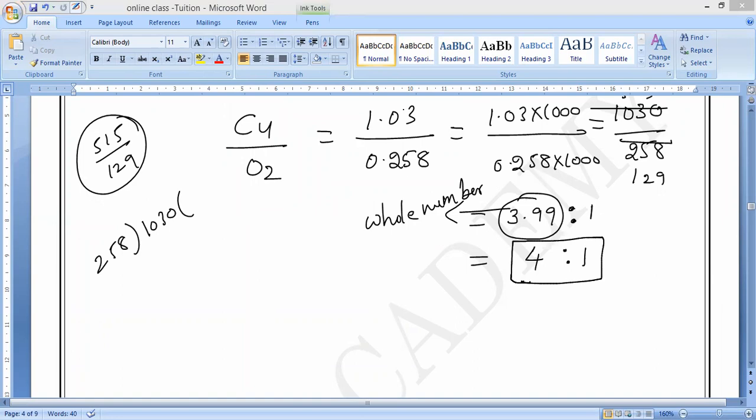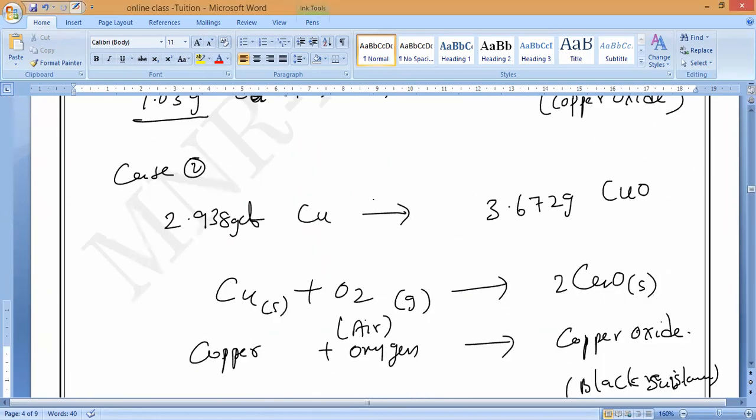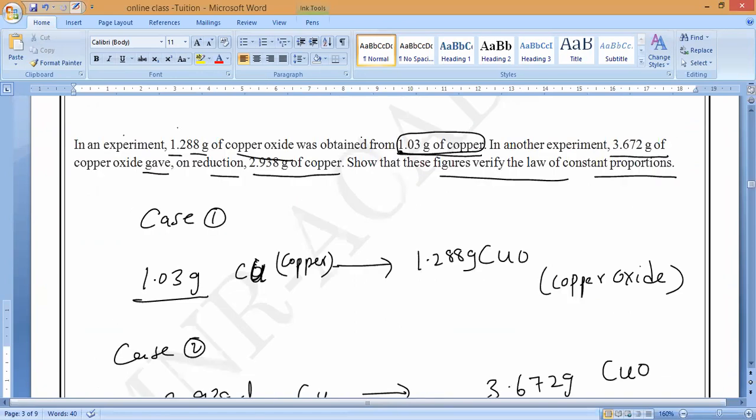Now case 1 is over. Case 2 you should find. In case 2, you have to verify: both should come the same, then the law of constant proportion is true. If not, it is wrong. Will you accept, guys? Yes, sir. Whatever mass you take, the mass ratio should come the same. Then only it is true. If not, it is wrong.